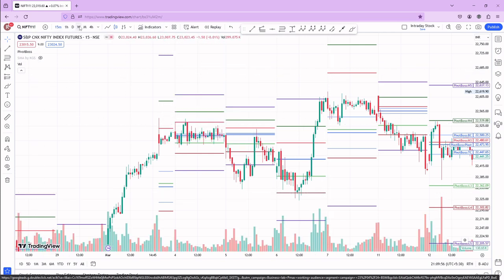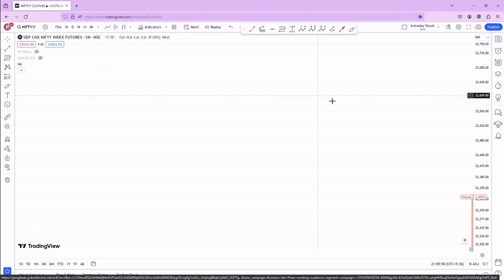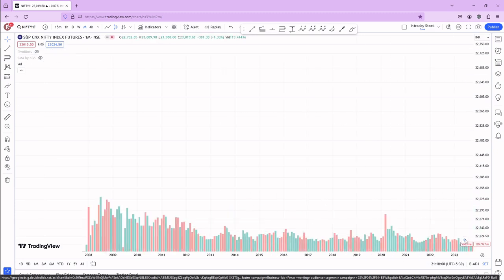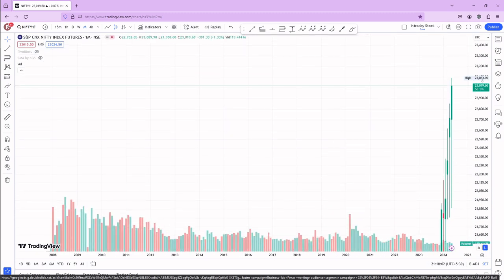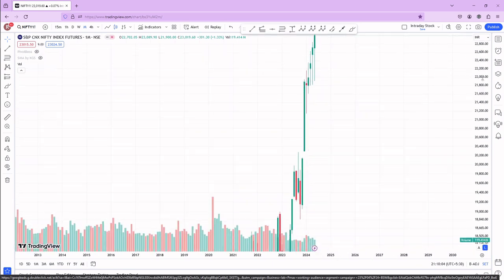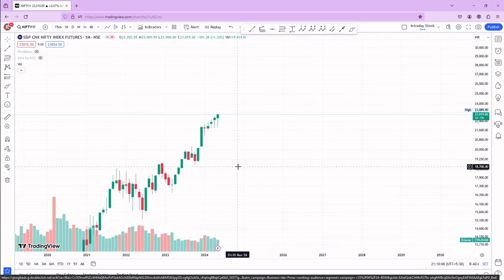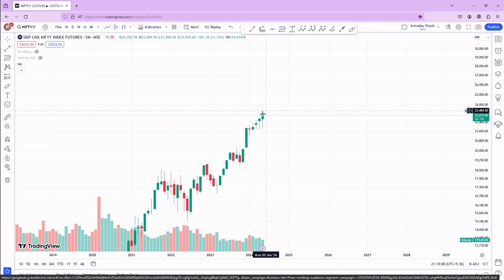Okay, now let me go to the monthly time frame. Let me close these pivots and let me go over here. These bars are green in color, and if you see, the volumes are coming down. This is a divergence when comparing price and volume. The price is going upside, but the volume is dropping, and that is not a good thing actually. And the candles are not much stronger.